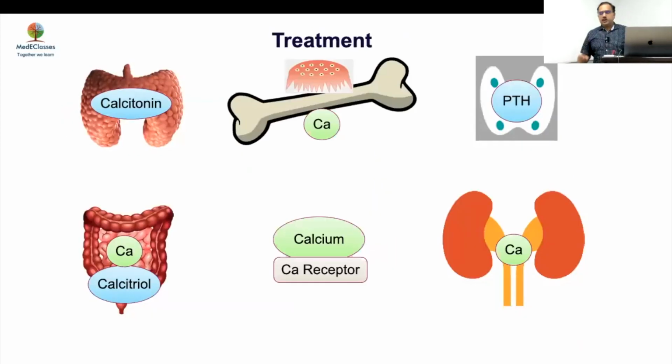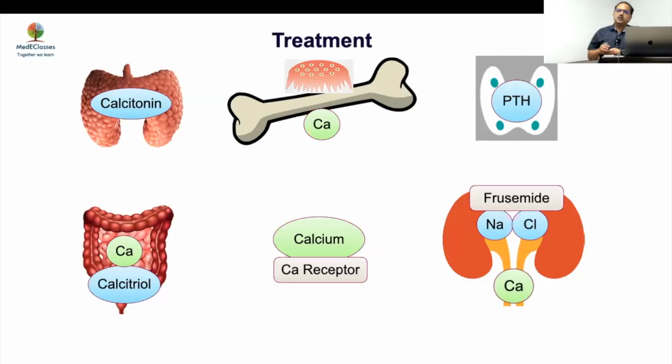Now, what about treatment? Sayan has already talked about that the major acute treatment is to bring the calcium down. The options include saline diuresis. So you give double volume maintenance fluid with furosemide, and that is going to cause a fall in calcium by around 2 to 3 milligram per dL. Never give furosemide without hydration, because dehydration will be there and that will cause worsening of the clinical condition.